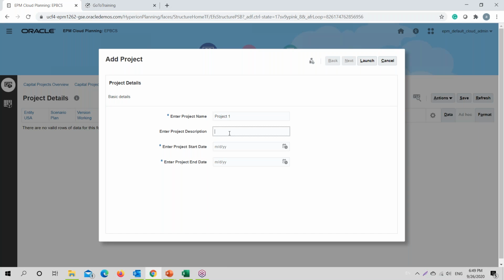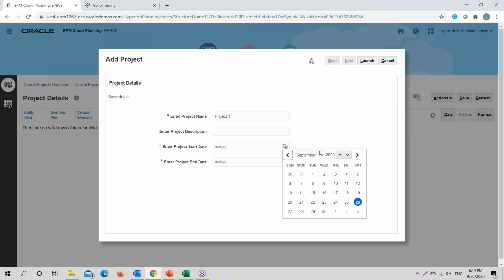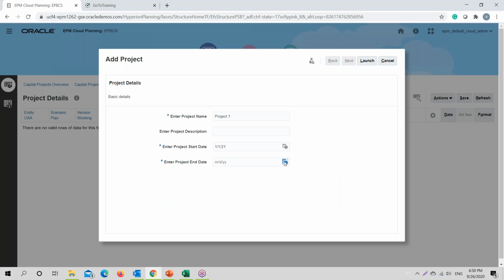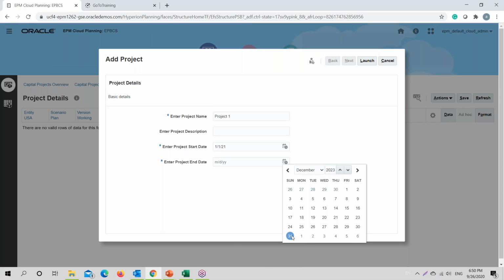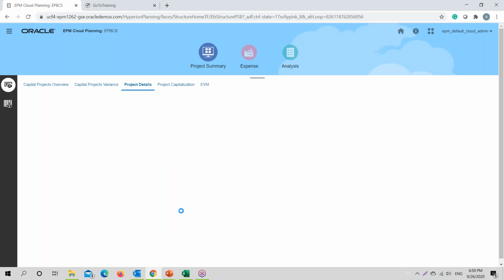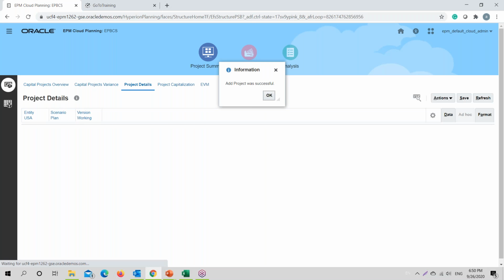Description being optional, my project would be starting next year in January. Since we have three cash flows, our project end date will be 3 years from the current date, so December of the third year being the end of our project. We would be discussing this particular scenario within our application, and then we will do the same calculation in our Excel sheet.